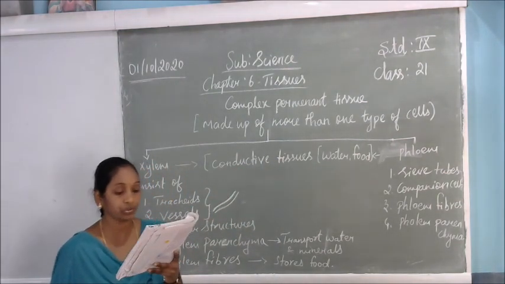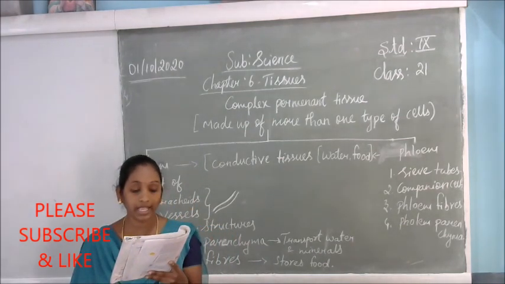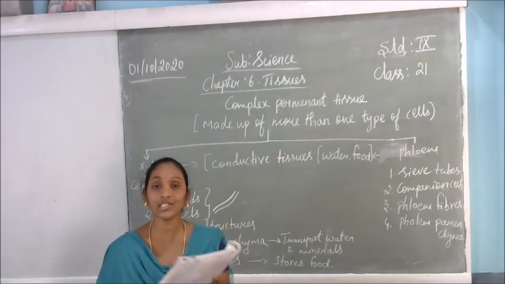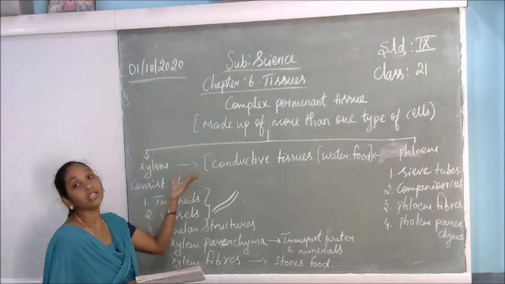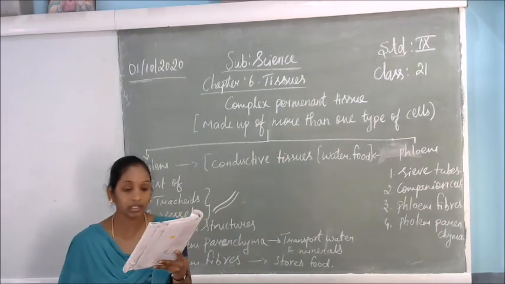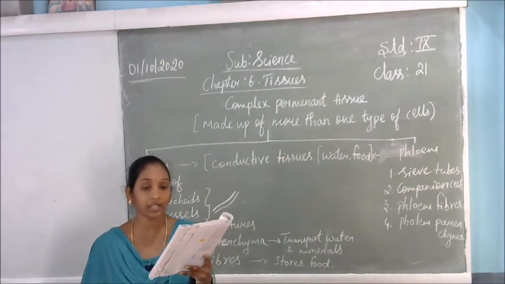Vascular or conductive tissue is a distinctive feature of the complex plants, one that has made possible their survival in the terrestrial environment. So this type of complex tissue is very useful for survival in our surroundings. In the textbook you have been given picture 6.3, the structure of the xylem and the phloem.